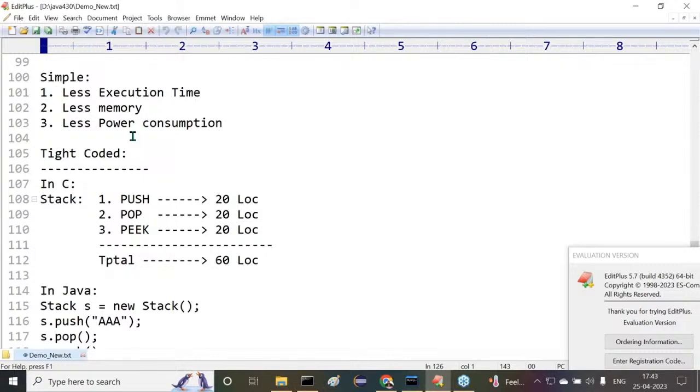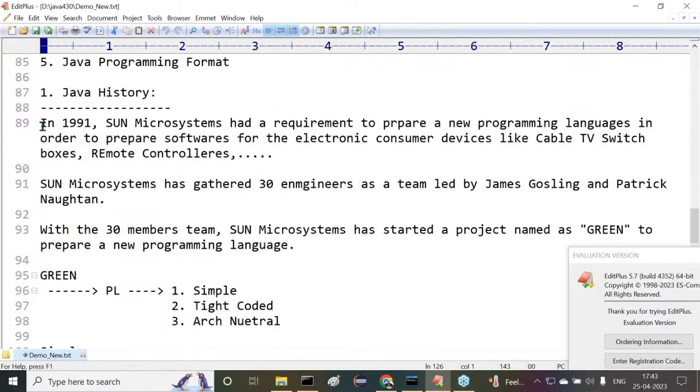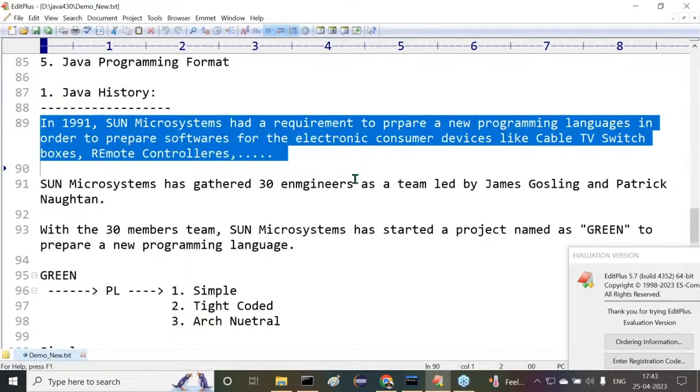Now, come to the content here. What did we complete in the last class? Java history, I started the total part here, up to some part of the history. What topic did we start? What was the requirement to provide the Java programming language to the market? If we come to this point, the answer is very clear.